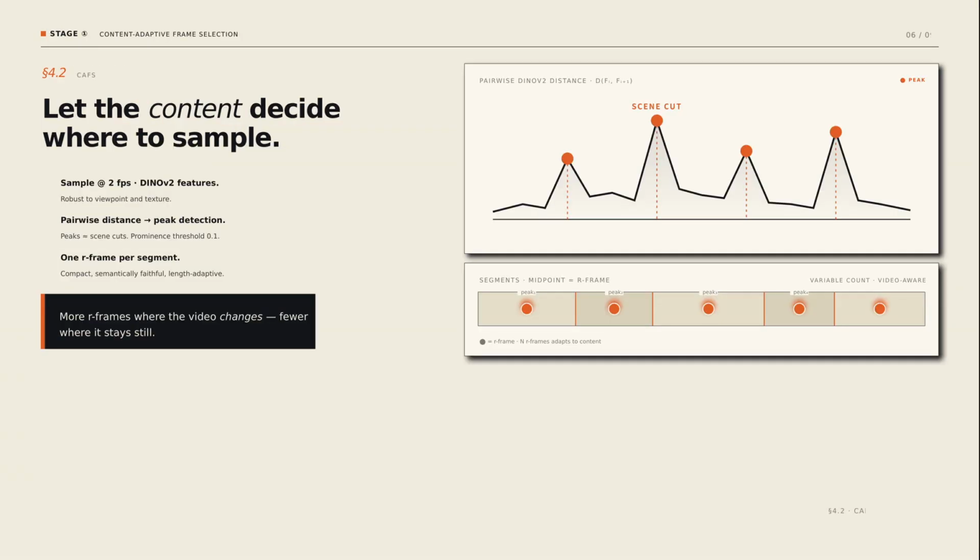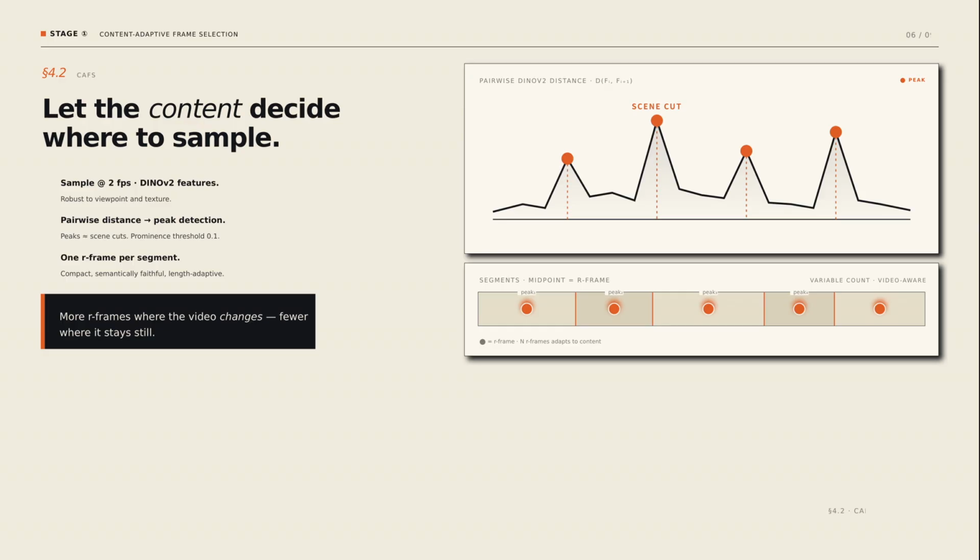Let me unpack CAFS, the first stage. We sample the video at 2 frames per second and extract DINOv2 features per frame. We compute cosine distance between consecutive frames, and we look for prominent peaks in this distance signal. Peaks correspond to scene cuts or large content changes. These peaks naturally segment the video into visually coherent chunks. From each chunk we keep just the midpoint frame as an R-frame.